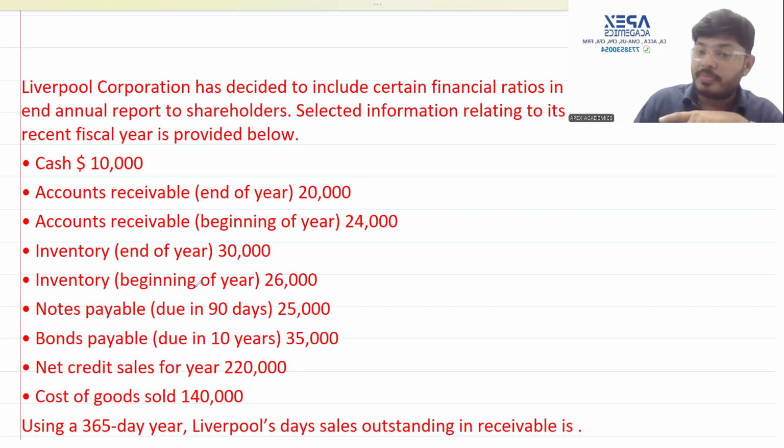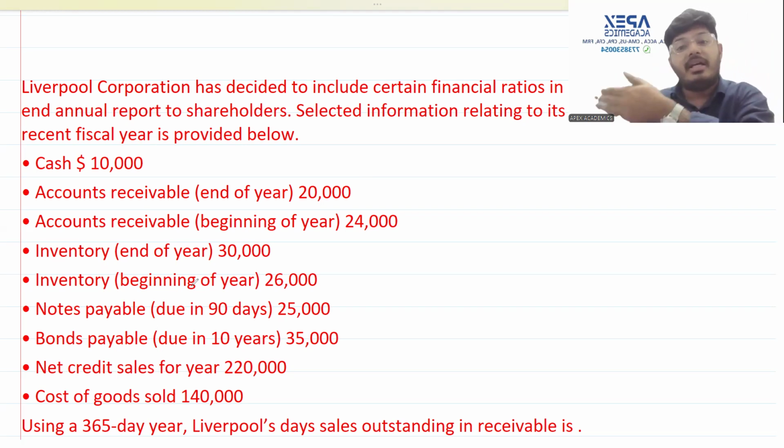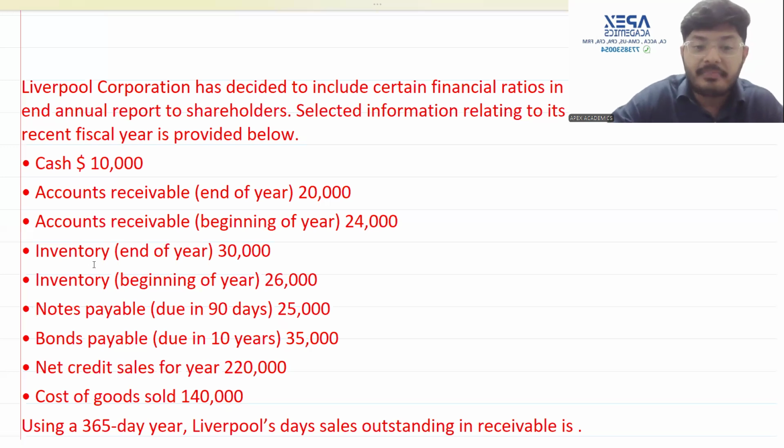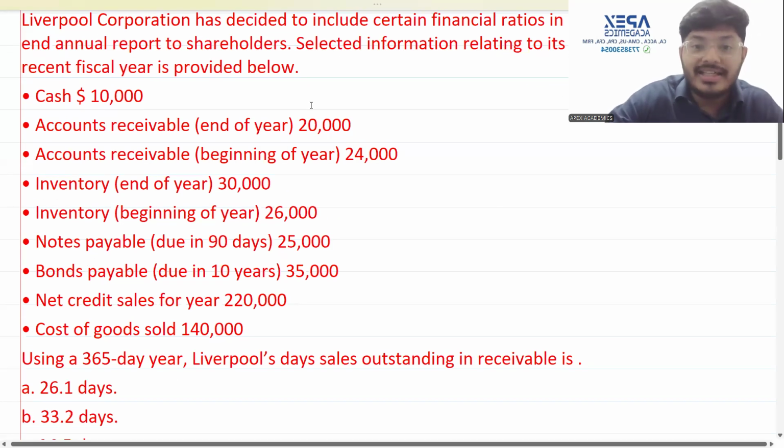Next, they are telling us notes payable are due in 90 days. Since they are due within 365 days of the balance sheet date, they become your current liabilities, and bonds are payable within 10 years. So they become our long-term liabilities, non-current liabilities, because they are due in a period beyond 365 days of the date of the balance sheet. Next, our net credit sales for the year are 2,20,000 and COGS, cost of goods sold, is 1,40,000. Using a 365-day year, Liverpool's days outstanding in receivables are calculated as what?